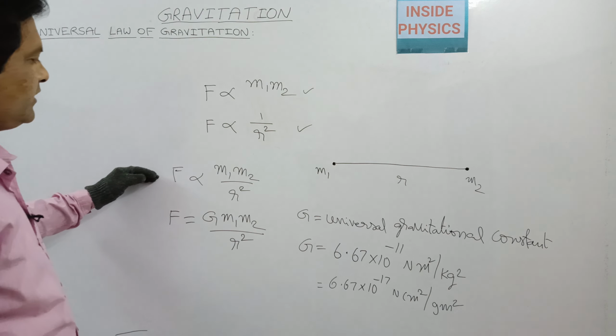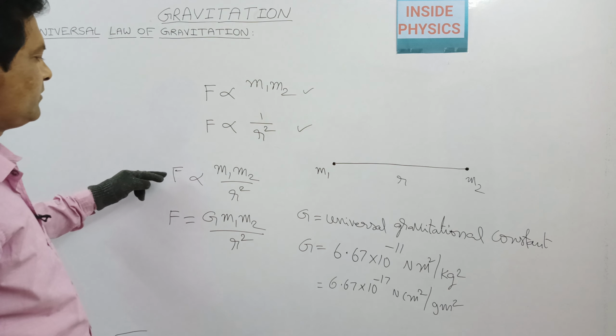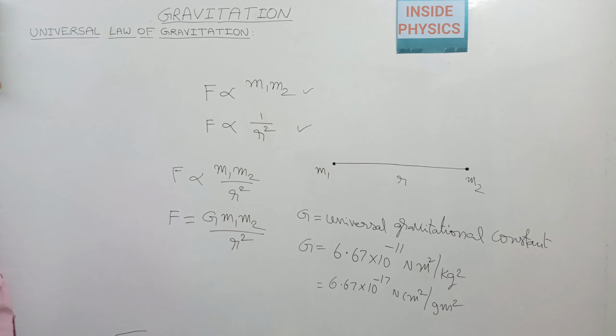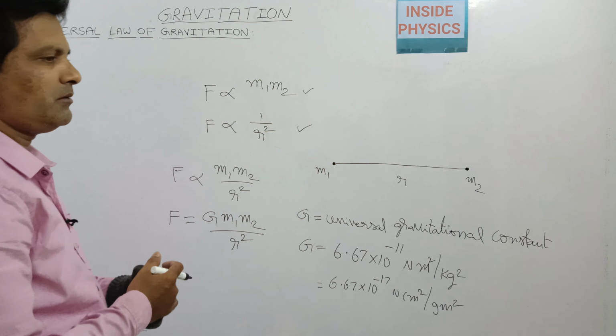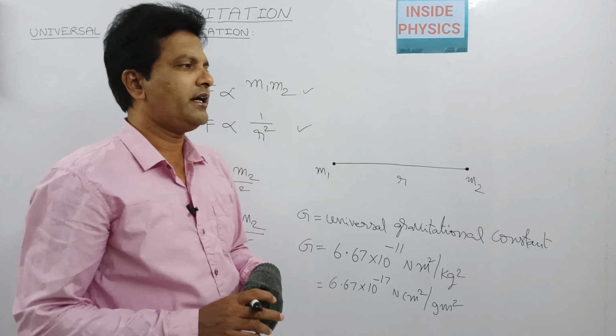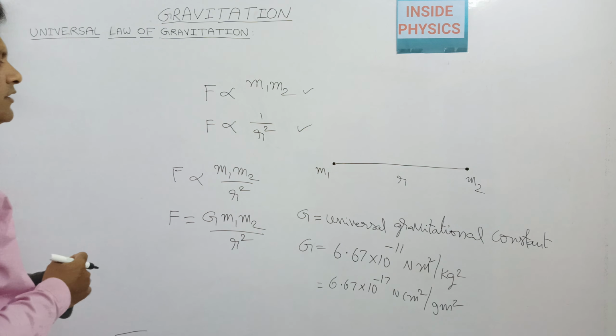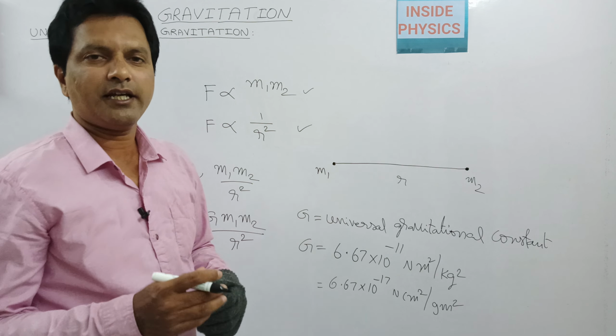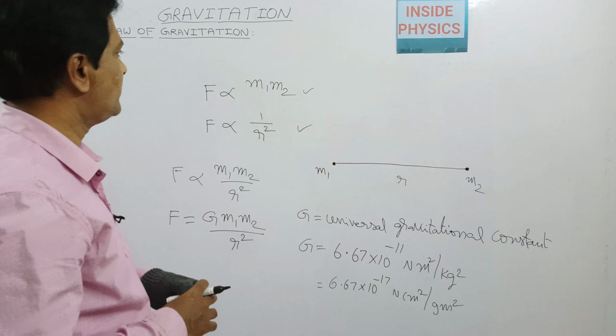In physics, if you want to convert a proportionality into an equality, we have to take proportionality constants. These proportionality constants are found out with their numerical values by conducting many experiments and observations.